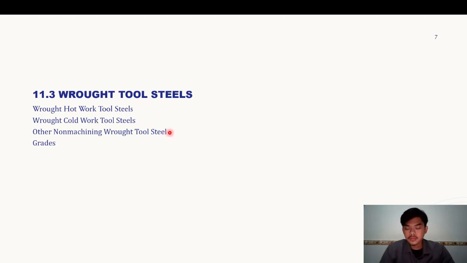Other non-machining tool steels. In addition to the hot and cold work steels described, shock-resisting steels, low-alloy special-purpose steels, mold steels, and wear-hardening steels are also used for non-machining applications.